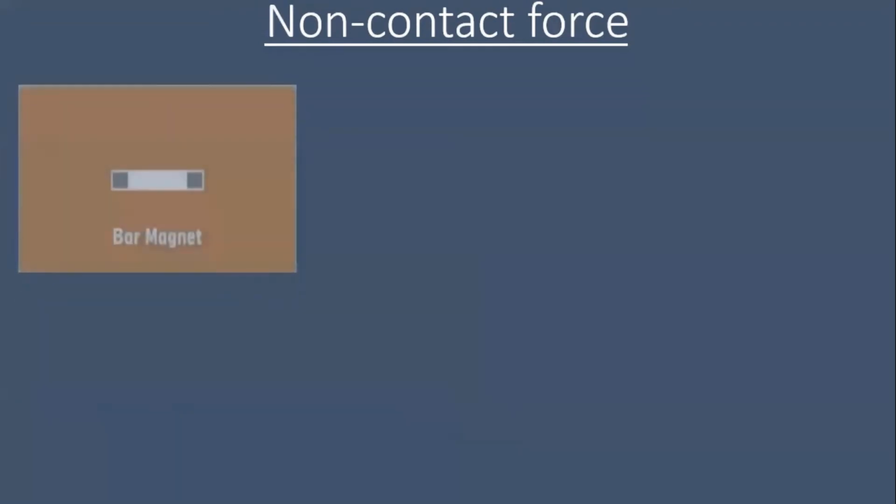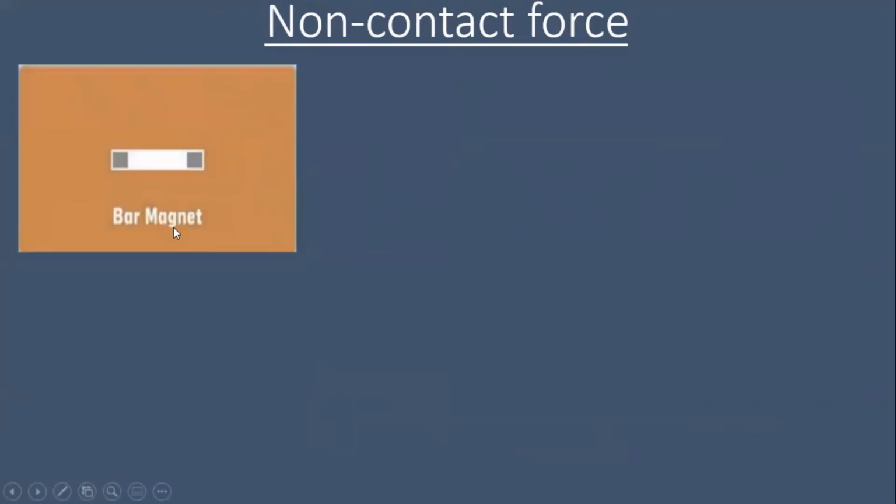Let us discuss the non-contact force. Well, you are all familiar with magnets. What is a bar magnet? It is an artificial magnet with a cuboidal shape.